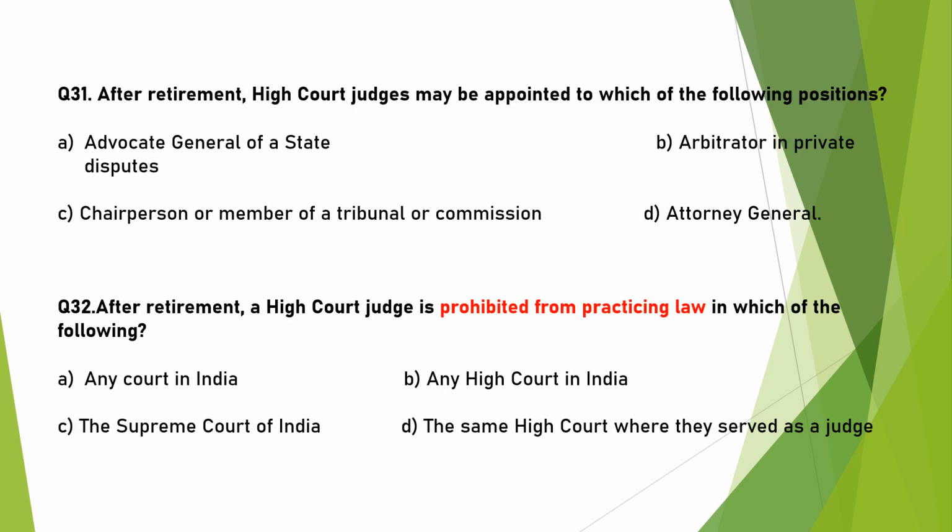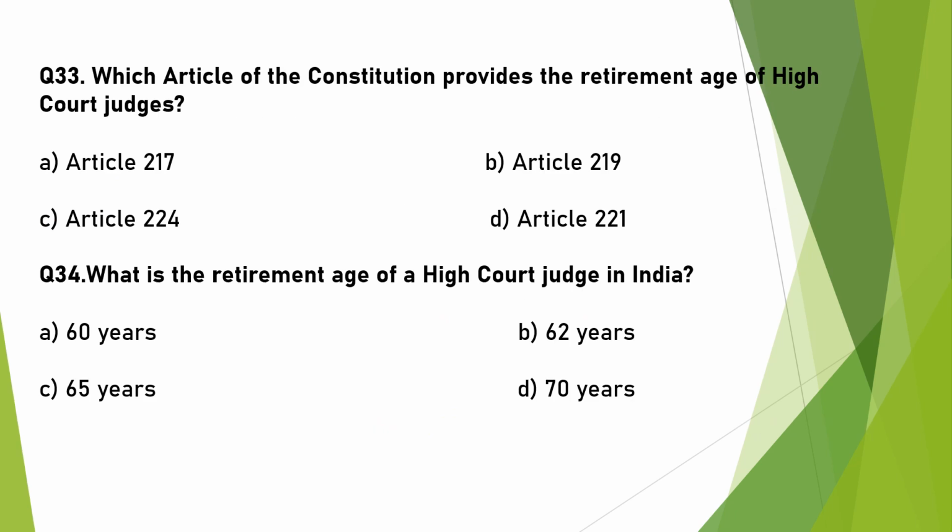After retirement, High Court judges may be appointed to which of the following positions? They could be appointed to the positions of chairperson or member of a tribunal or commission. After retirement, a High Court judge is prohibited from practicing law in which of the following? He is prohibited from practicing law in the same court where they served as a judge. Which article of the Constitution provides the retirement age of High Court judges? It is given under Article 217. What is the retirement age of High Court judges in India?